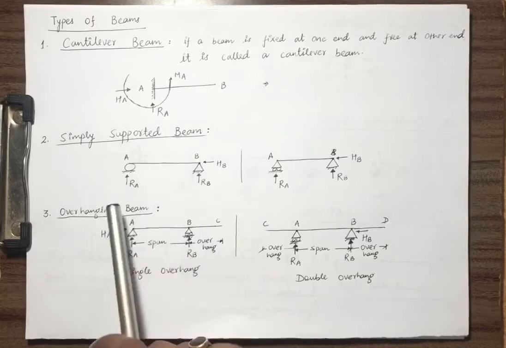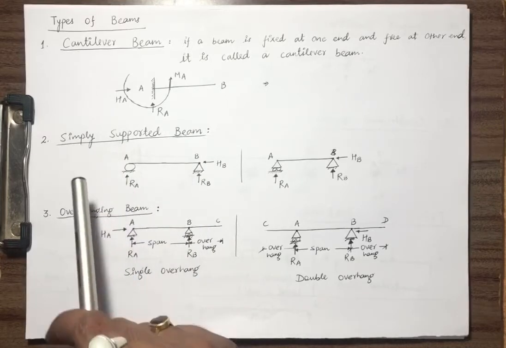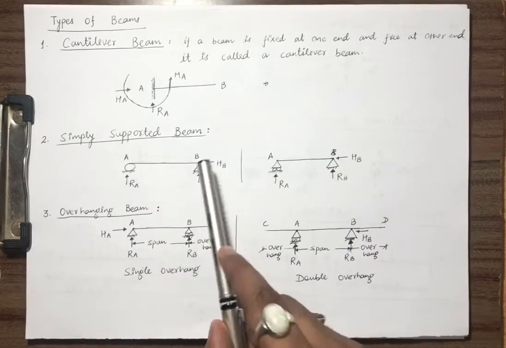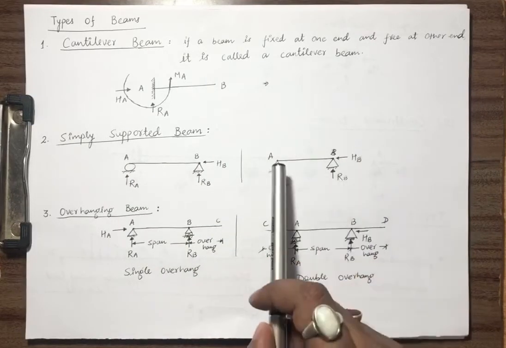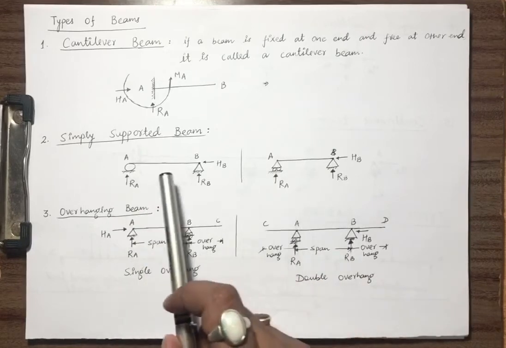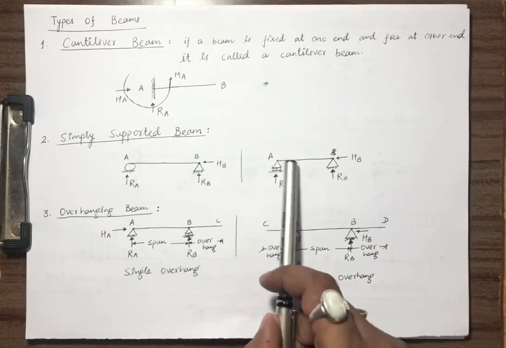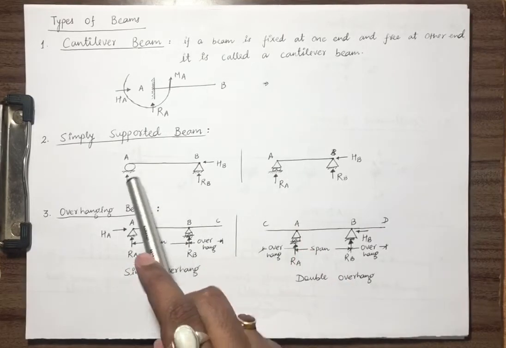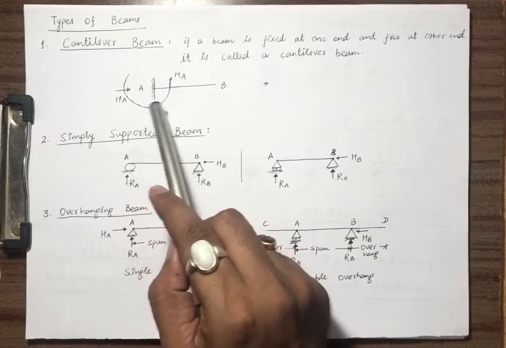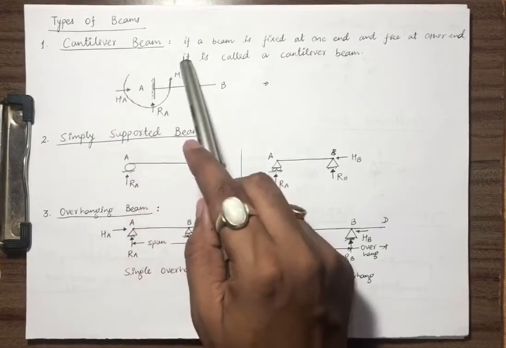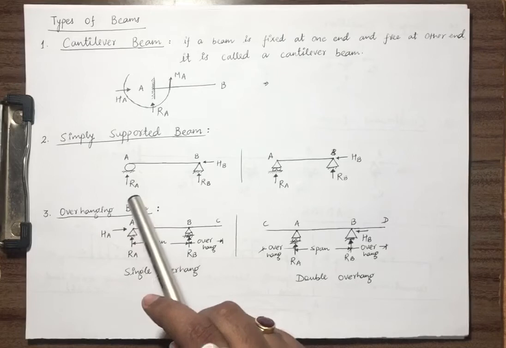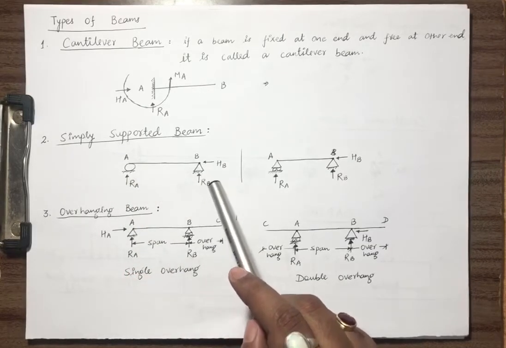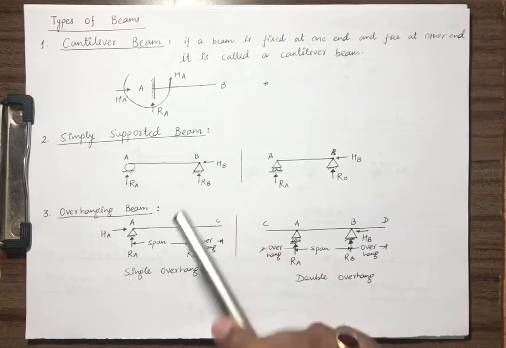Simply supported beam. As the name suggests, the beam is simply supported. One side is roller, one side is hinge. Roller can be shown by this symbol also, and this symbol is also for roller. Here the reactions were RA, vertical, horizontal, and the moment. Here only a roller is there, so one vertical reaction. Here a hinge is there, so there will be a vertical and a horizontal reaction.